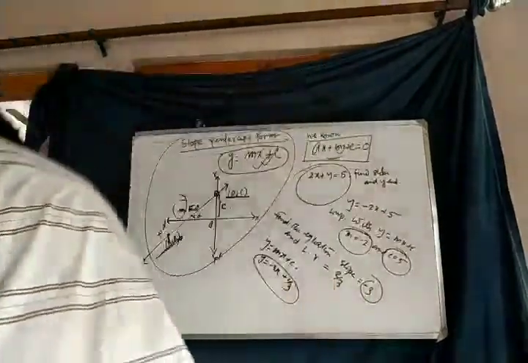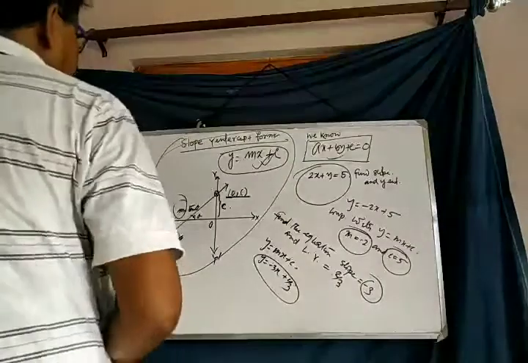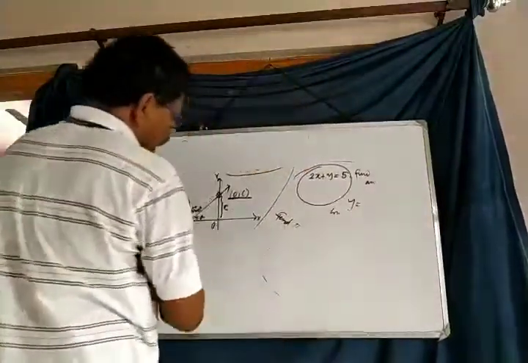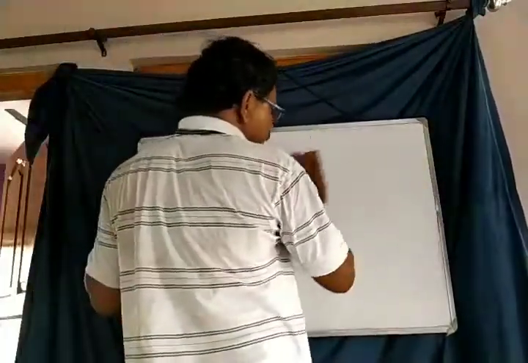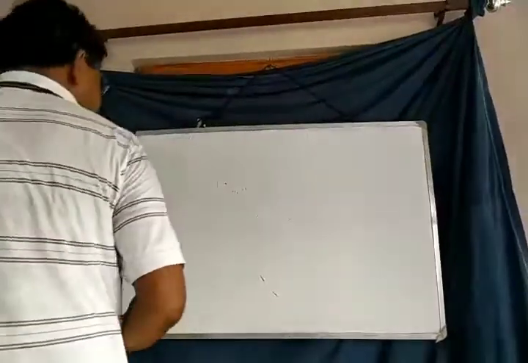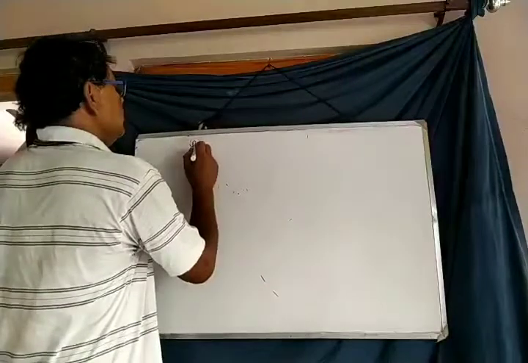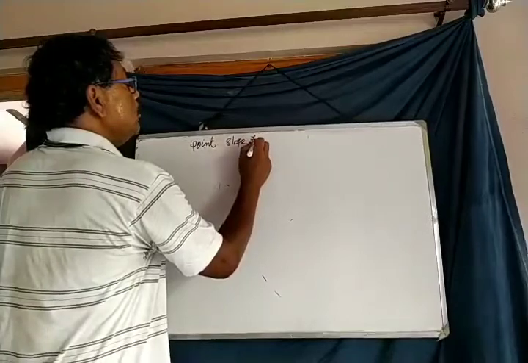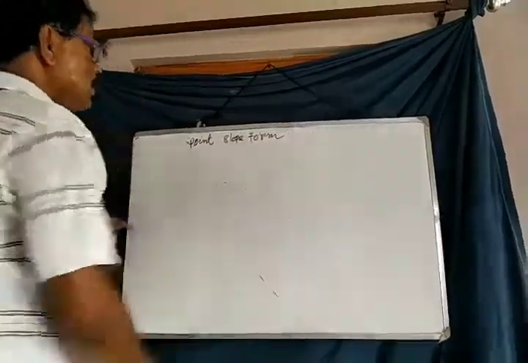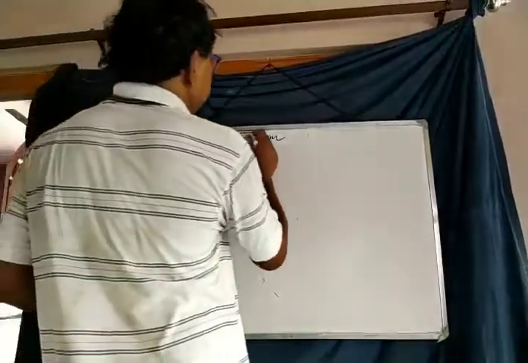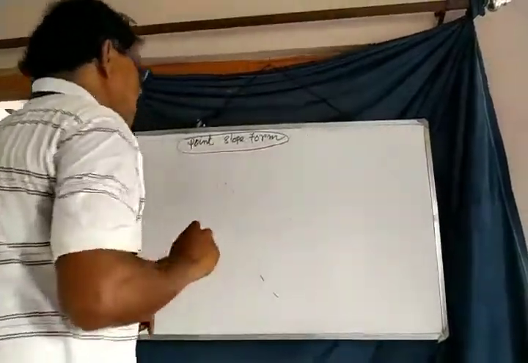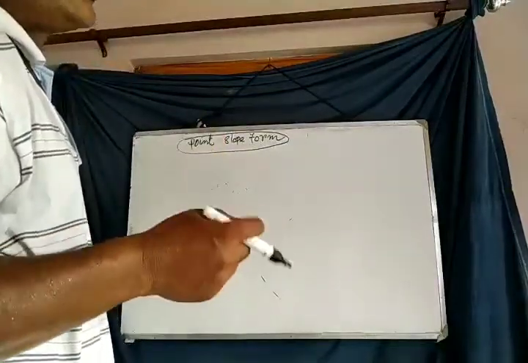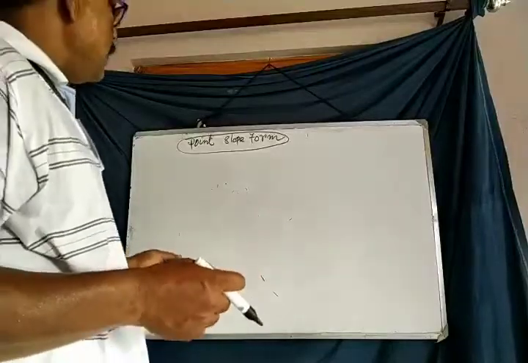Now we are going to the second form. Second form of the equation of the straight line. What is the second form? The form is known as point slope form. What is point slope form? The name of this form is telling us that the coordinates of a point on the straight line are given and slope also given.